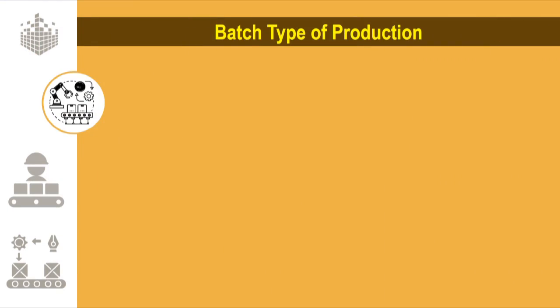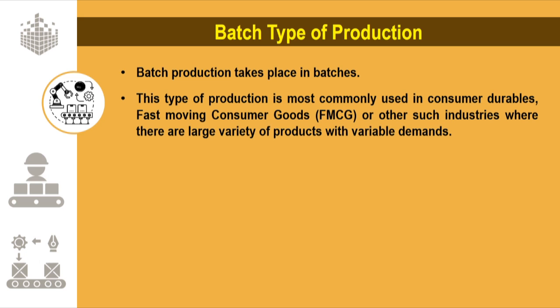The second type is the batch type of production. As the name suggests, batch production takes place in batches. This type of production is most commonly used in consumer durables, fast moving consumer goods known as FMCG, or other such industries where there are large varieties of products with variable demands. Examples of the batch production include FMCG like biscuits, confectionaries, packaged food items, etc.